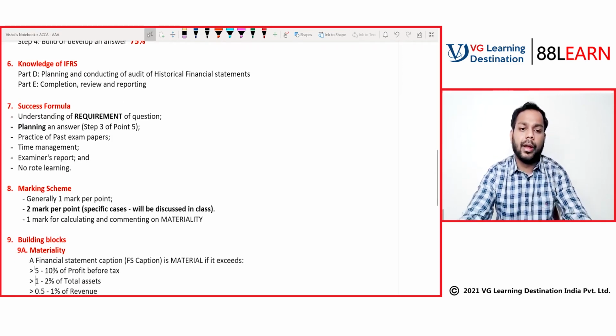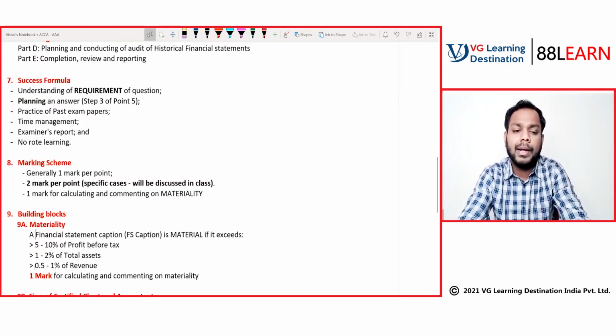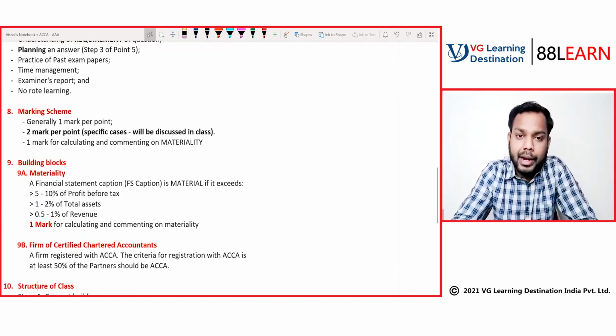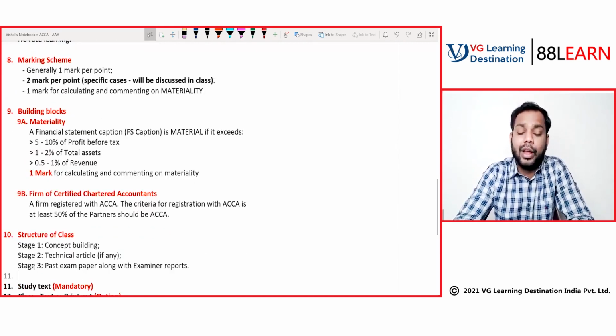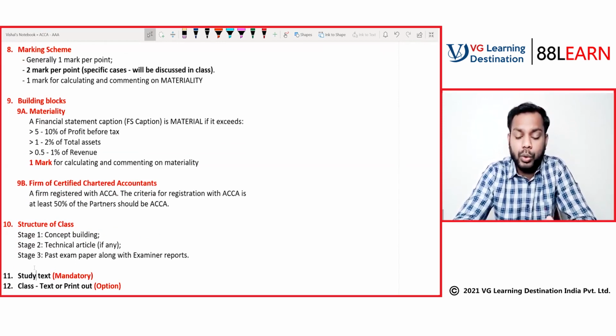Now, building blocks. From here we will start building our blocks. But before that, I want to discuss the structure of the class. The class will be divided into 3 stages. Whenever we take up any topic, we will first do the concept building, discussing the important points we have to understand.